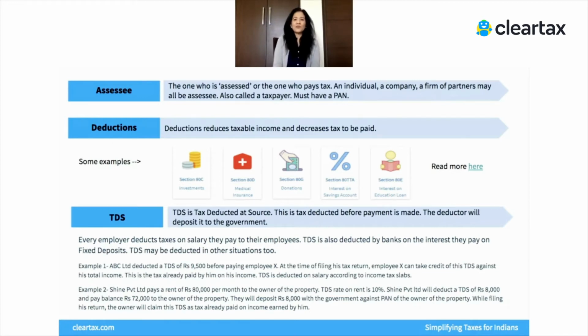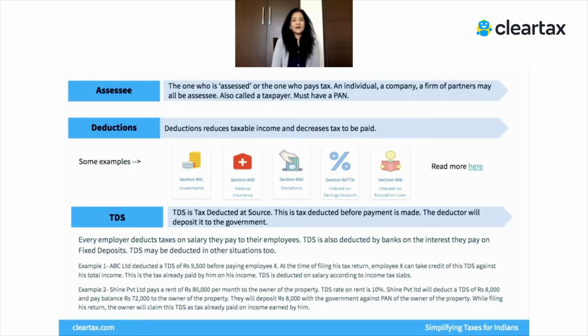But your employer broadly knows your total income, because your salary income will usually form 80 to 90% of your total income. Therefore, your employer will deduct TDS based on tax slabs that apply to you. But most other people, say banks, or your clients or customers if you're a freelancer, may be deducting at a flat rate of 10% or some other rate based on what the Income Tax Act is guiding them to do. But the employer will always deduct TDS based on the tax slabs that the government announces.